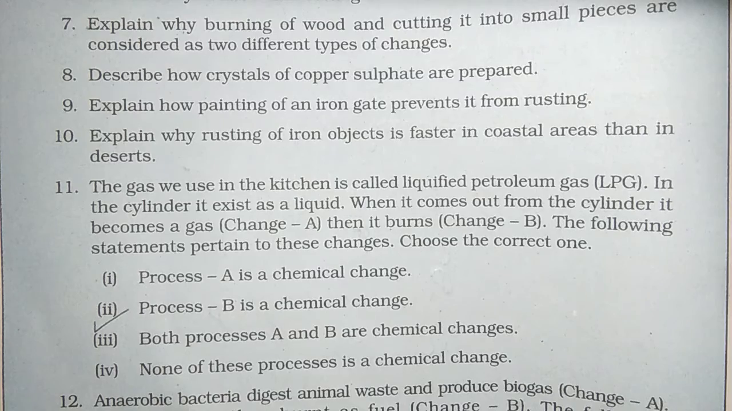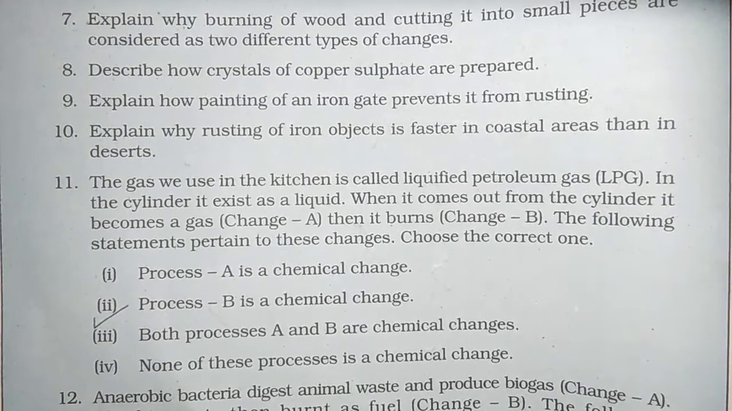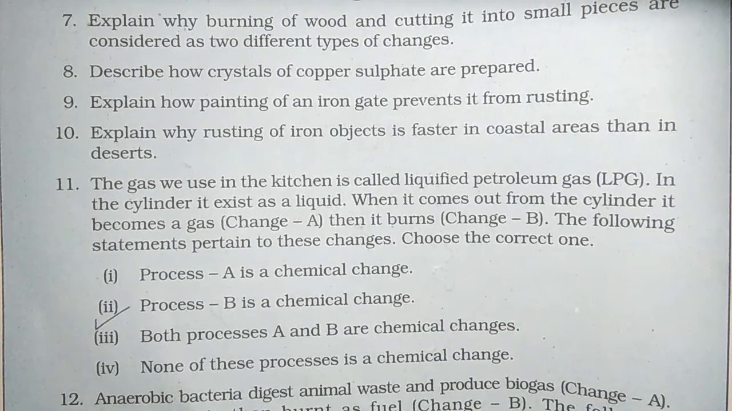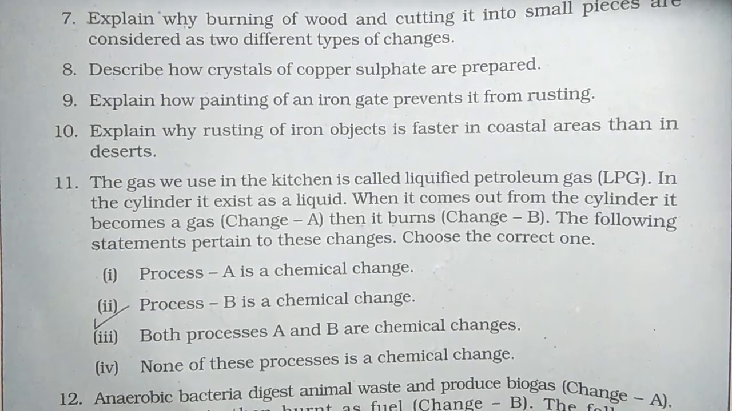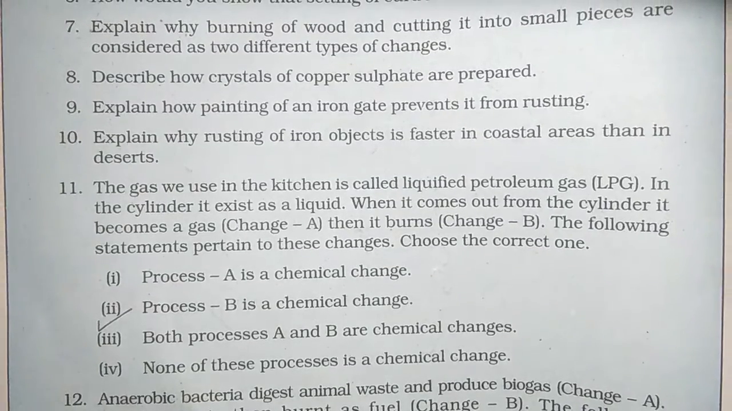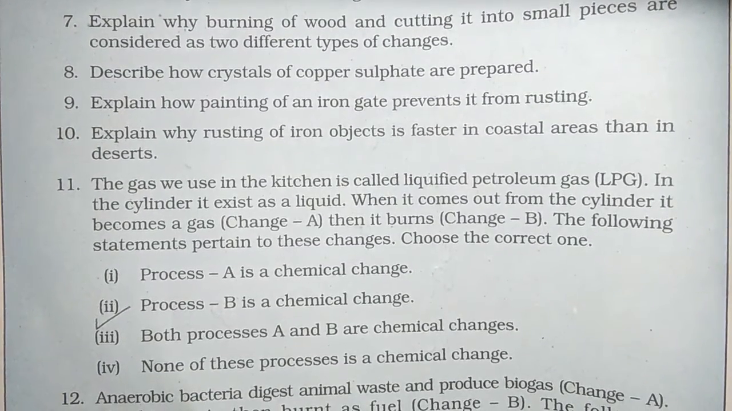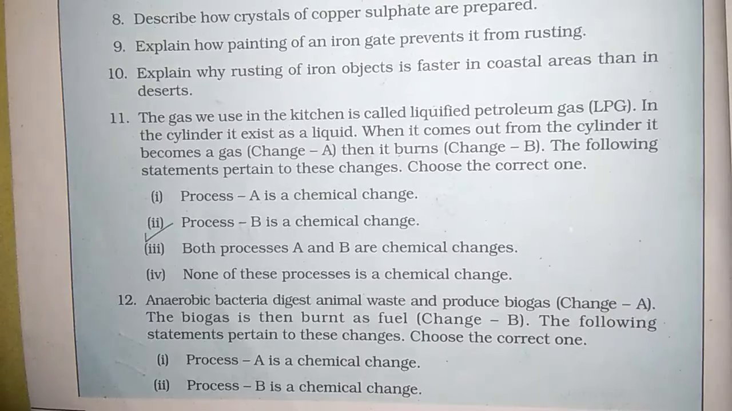Rusting is fast in coastal areas compared to desert. Why? The answer is rusting of iron objects is faster in coastal areas than in desert because there is more moisture in coastal areas than in desert.